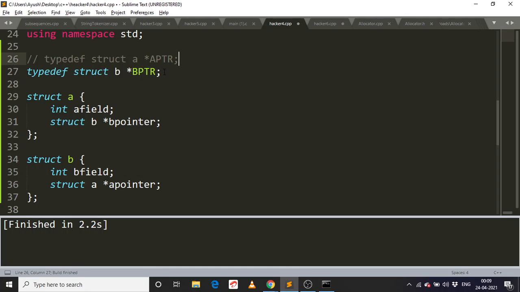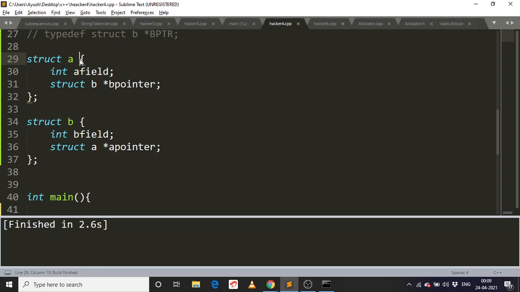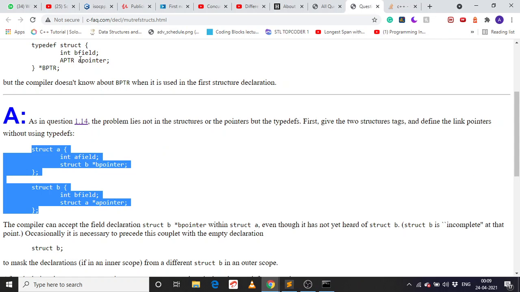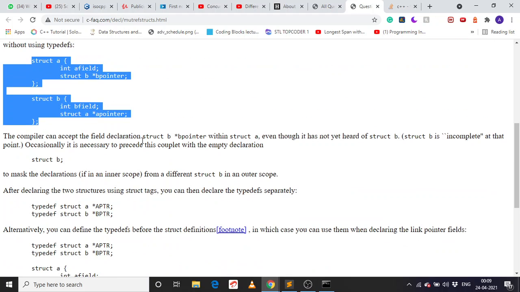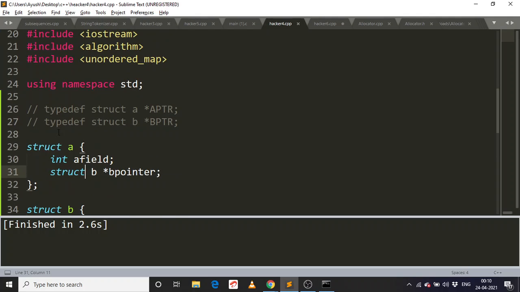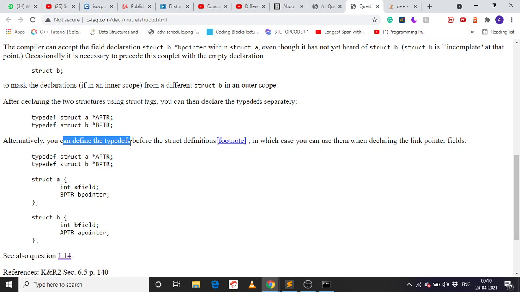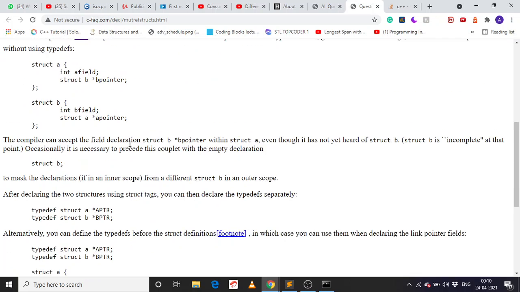But if I do not declare this, then it won't compile; now it's compiling. The compiler can accept the field declaration struct p1 in the structure, but has not declared struct p. Okay. Occasionally it is necessary to proceed with the declaration, so that's why we should use this declaration. Try declaring the two structure tags separately. Alternatively, you can define the tags. So that's why we should define the tags.